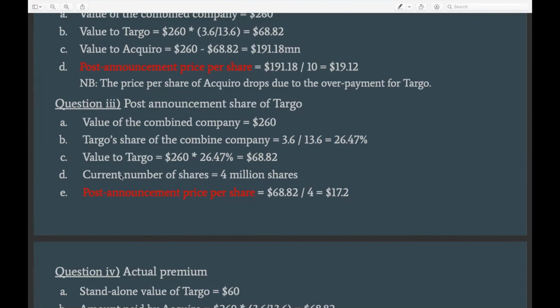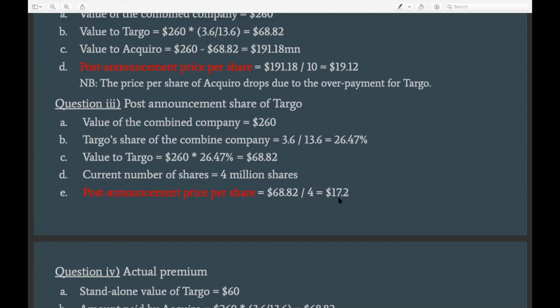And now from here, we know that the current number of shares outstanding for Darboe is 4 million shares. And we know that the value belonging to them is $68.82 million. To find the price after the announcement of the merger, we just divide this value by the number of shares that are outstanding.